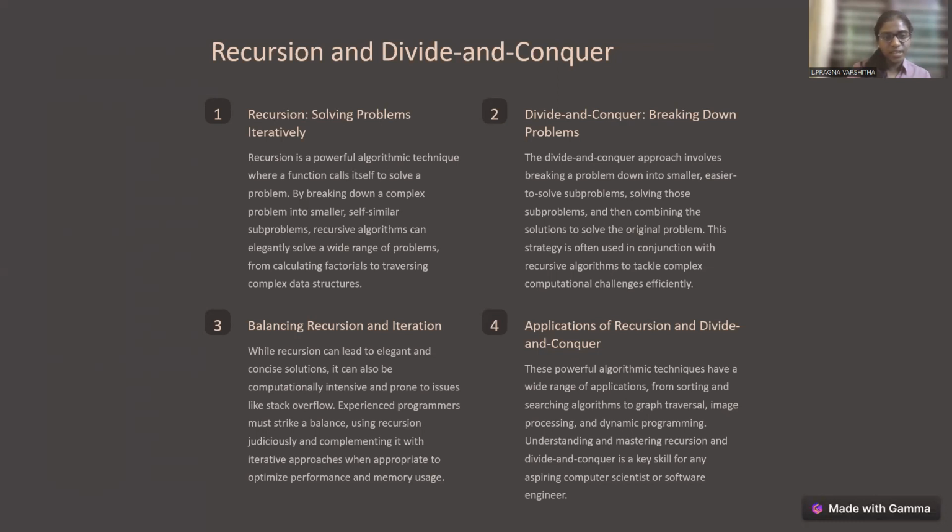So third one is balancing recursion and iteration. While recursion can lead to elegant and concise solutions, it can also be computationally intensive and prone to issues like stack overflow, and experienced programmers must strike a balance, using recursion judiciously. So fourth one is applications of recursion and divide and conquer. These powerful algorithmic techniques have a wide range of applications, from sorting and searching algorithms to graph traversal, image processing and dynamic programming. So understanding and mastering recursion and divide and conquer is a key skill for any aspiring computer scientist.